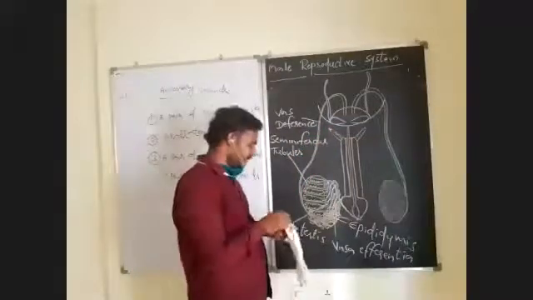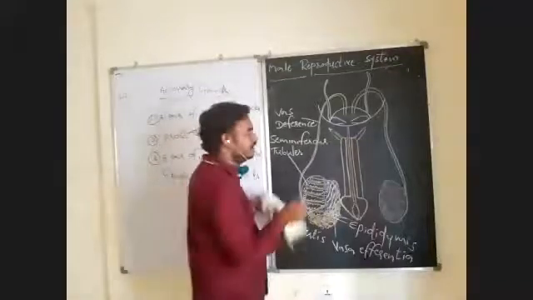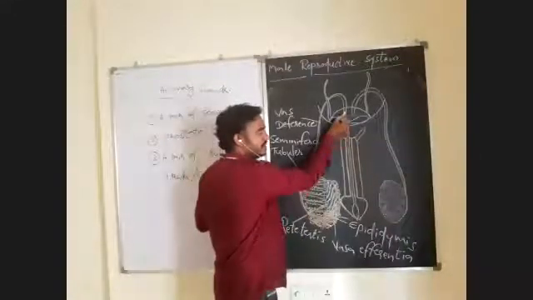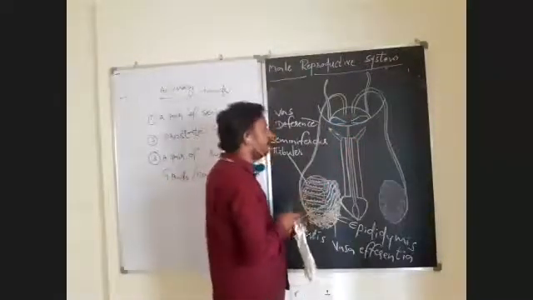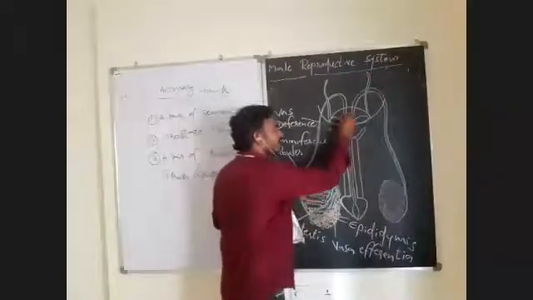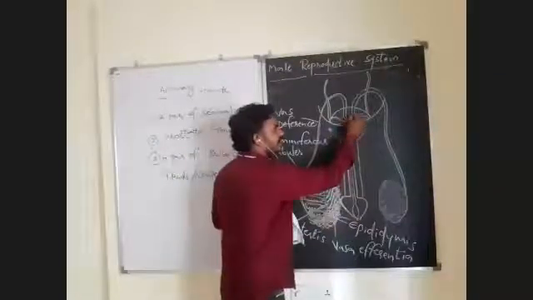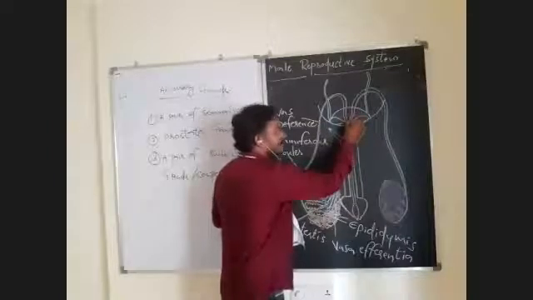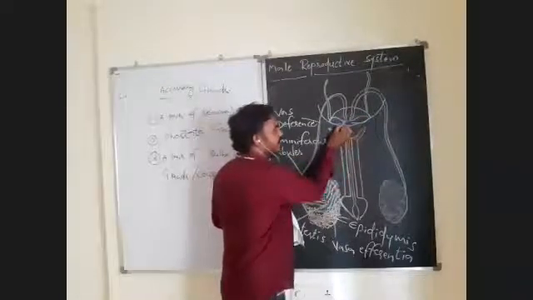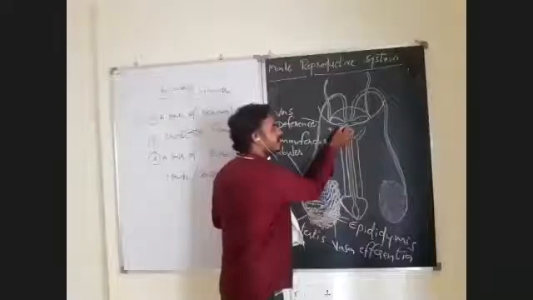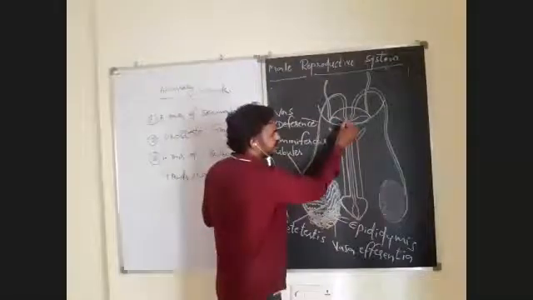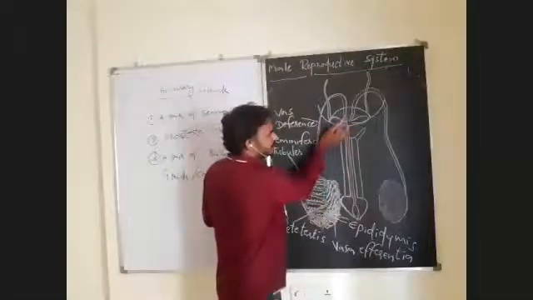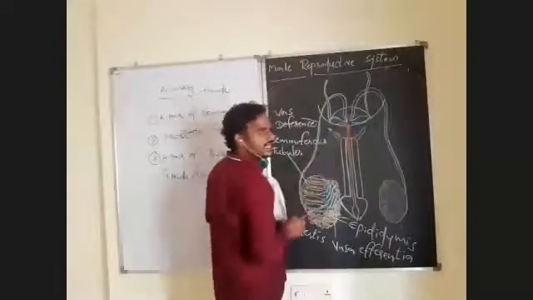In this pair of seminal vesicles, what happens? See here, this is the duct of the seminal vesicle, and this is the vas deferens. Now, the duct of the seminal vesicle fuses with the vas deferens and that leads to the formation of the ejaculatory duct. See here, this one and this one are fused. Both are fused and form the ejaculatory duct.